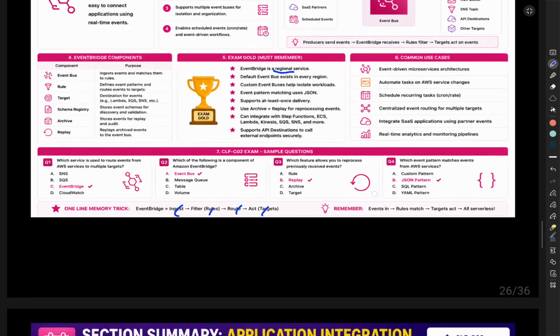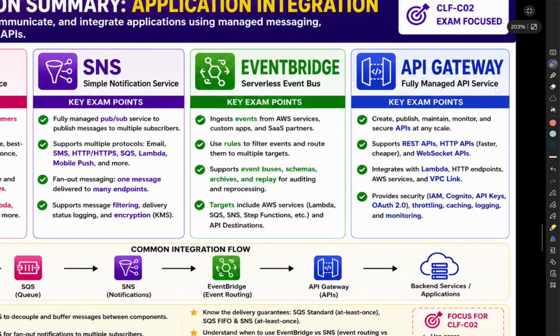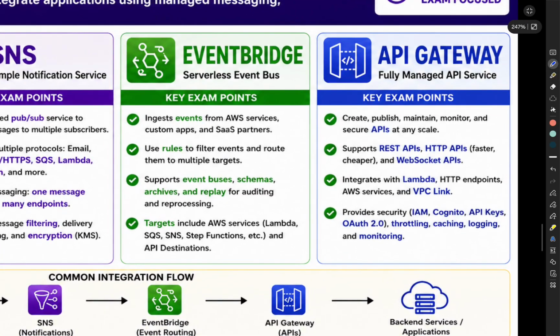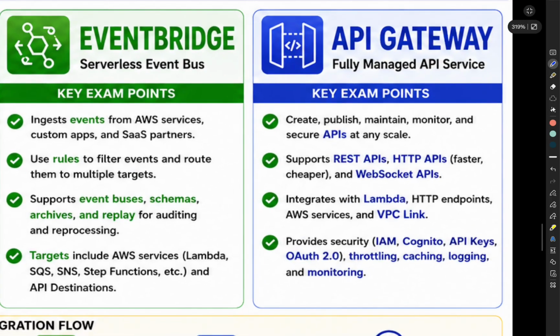Now, let's have a small discussion around API Gateway and then we will quickly move to the summary section. So, API Gateway acts as the front door for applications. The definition says, API Gateway helps create, publish, secure, monitor, and maintain APIs.